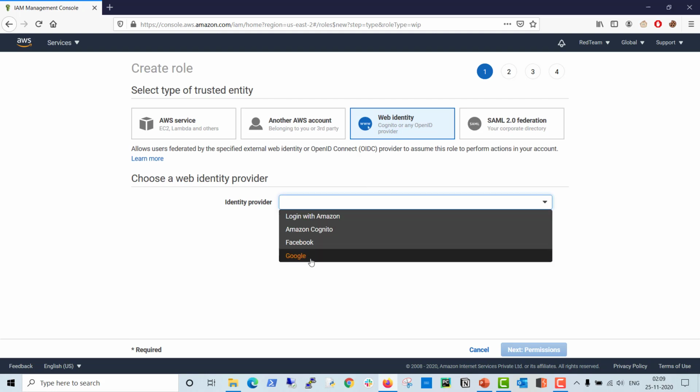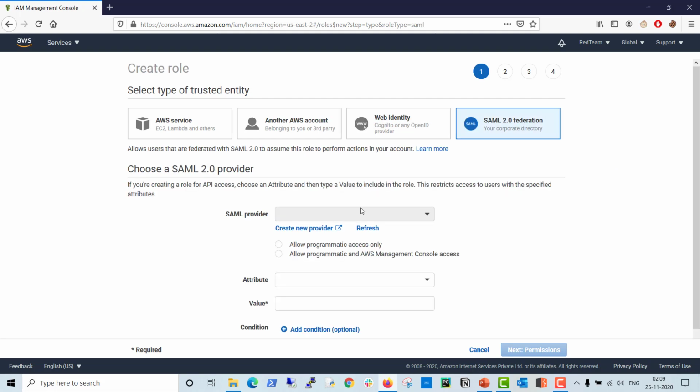You can create the role for a trusted entity that is a web identity. You can specify just like Google, Amazon, Facebook, and you can also create one for an SAML service provider if you are using your own Active Directory. So this is how you can create the role.